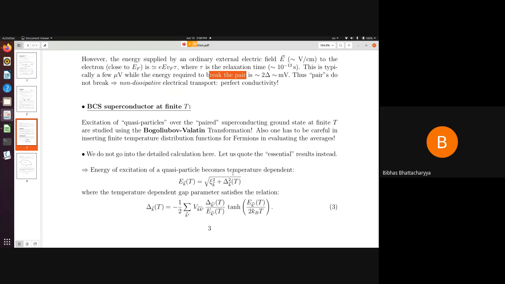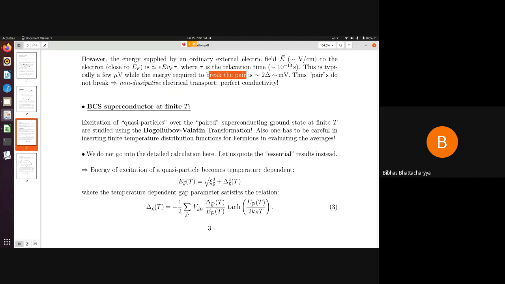When I consider a normal metal, the excitations at finite temperature above the Fermi surface are the single electrons. The single electrons from below the Fermi surface just creep through the Fermi surface to the unoccupied state.